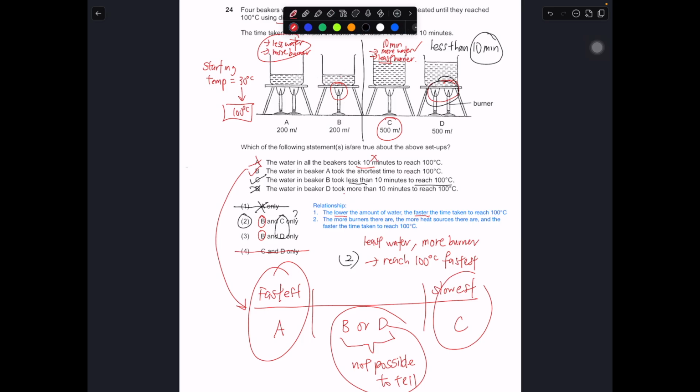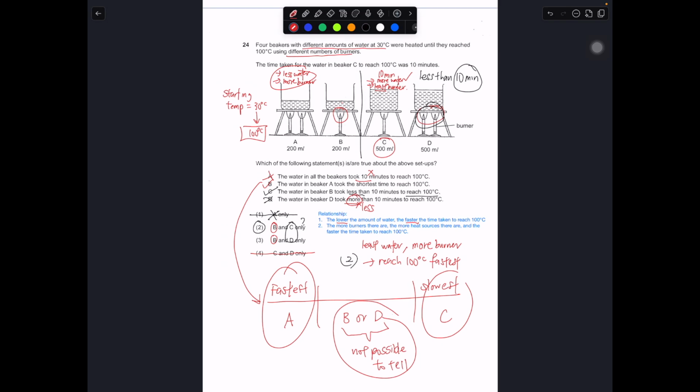With that, we can do it very systematically if we already know these two relationships. These two relationships are the crucial part for us to know how to evaluate each statement. Less water, reach 100 degrees Celsius faster. More burners, more heat source, reach 100 degrees Celsius faster.